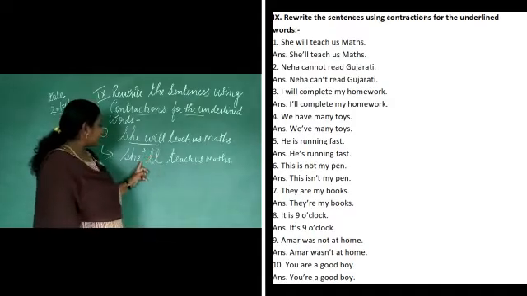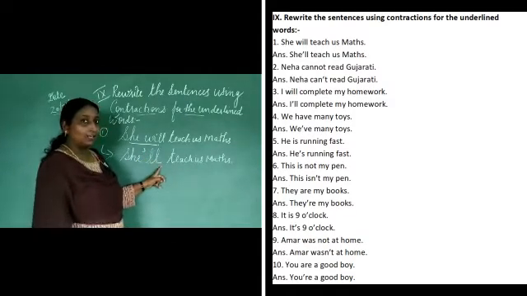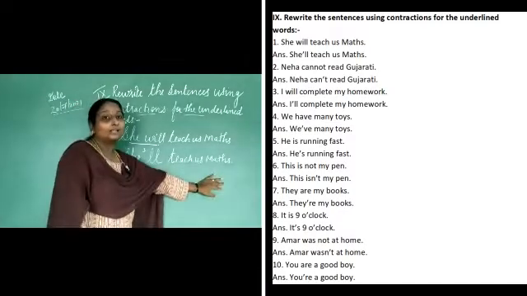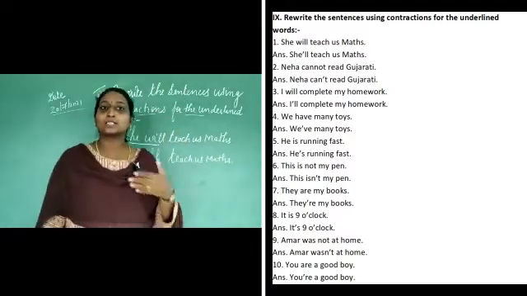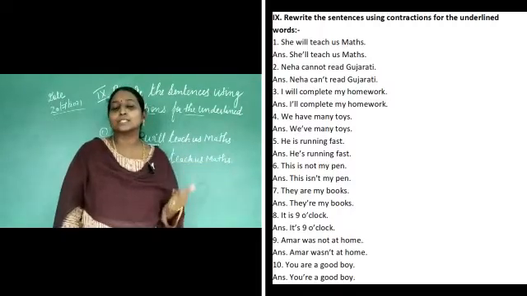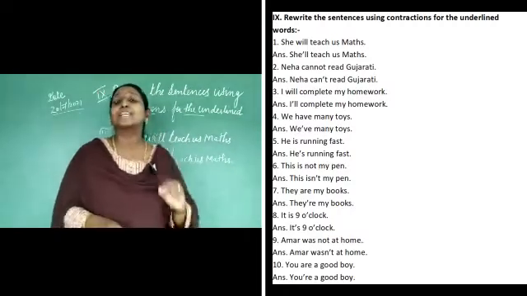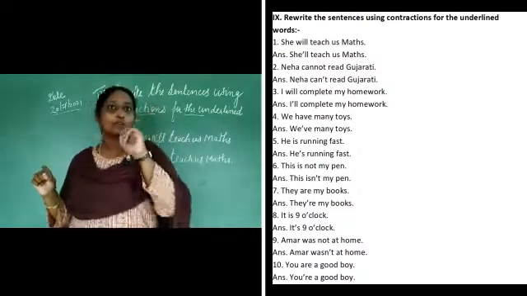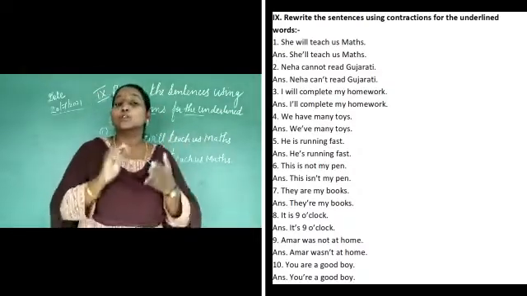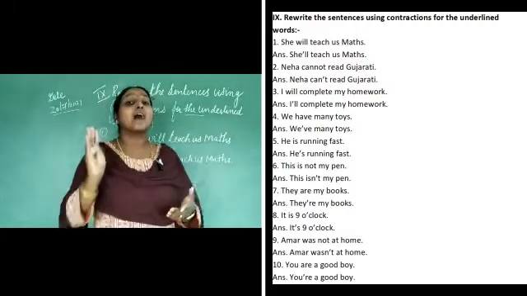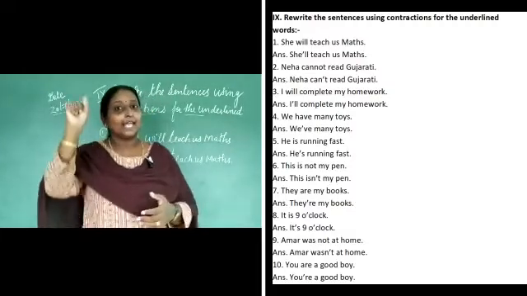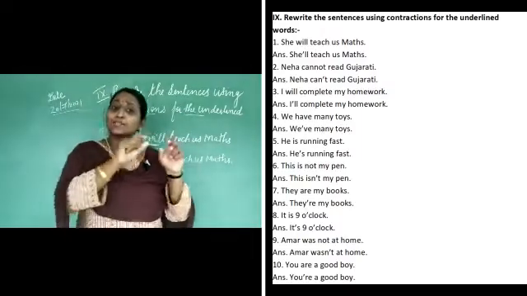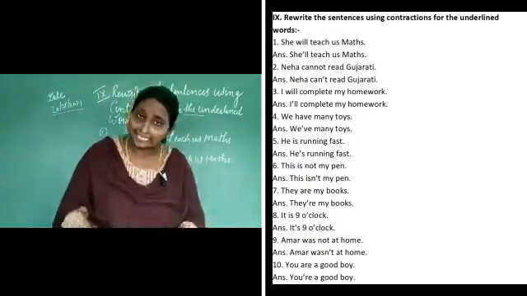This, S-H-E apostrophe double L. So this is a contraction. She'll teach us maths. Now moving to the second one. Just on your page, children, there is written like this. Neha cannot read Gujarati. So the word cannot is underlined. You have to make a short form contraction of that. So you will be writing like this. Neha can't, C-A-N apostrophe T, can't read Gujarati. Okay, the rest of the sentence you have to write as it is.